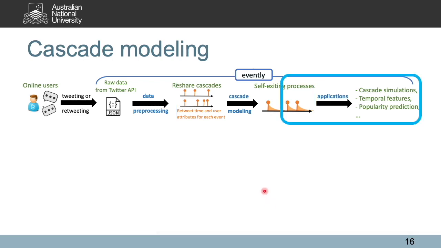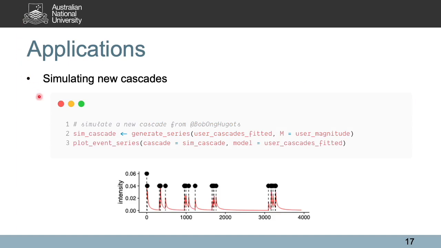Eventually, let's take a look at what kind of applications or analysis we can do with Evently. We can first use the fitted model as a generative model and simulate new Reshare cascades and see how the cascade can unfold. In this example, we simulated a possible Reshare cascade from the fan of the Filipino author account, and you can see what this Reshare cascade may look like from here.